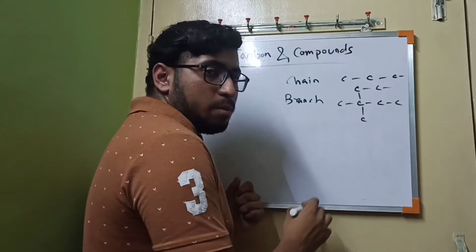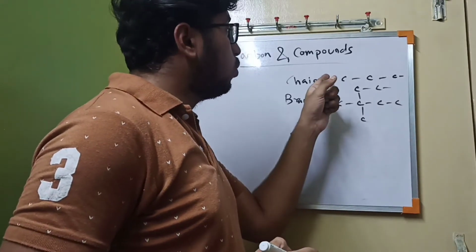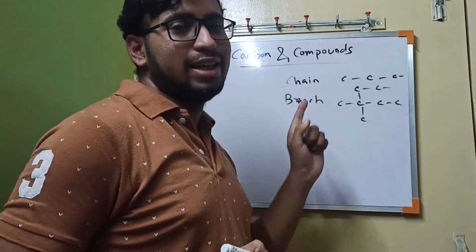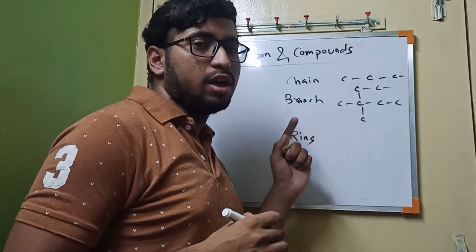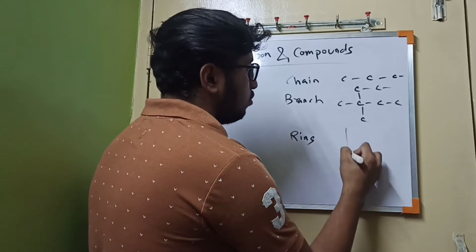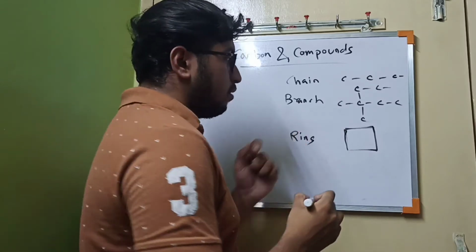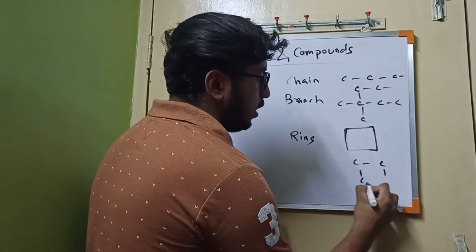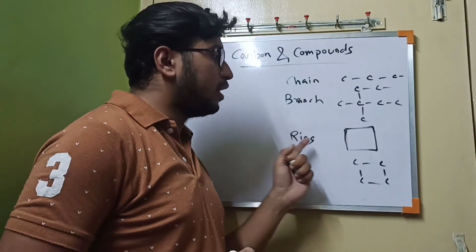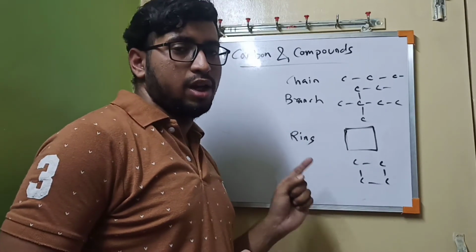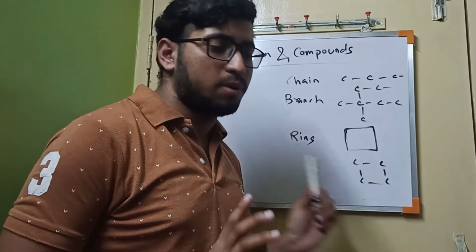Okay. The third is ring. What is the ring? In the structures like chain and branch, we can find the terminal end, but we can't find a terminal in the ring structure. If we draw this structure, it looks like a square, but if we elaborate the structure, it will look like this. There are 4 carbons at 4 corners, and that is a ring structure. There is no open structure and no terminal end. By this process, carbon can form different types of compounds.